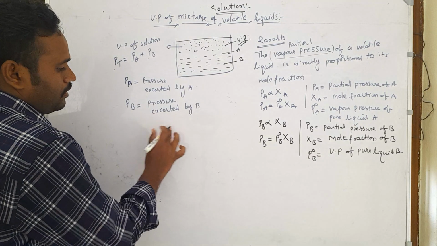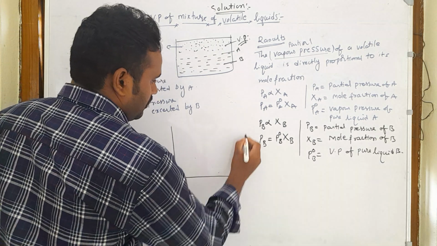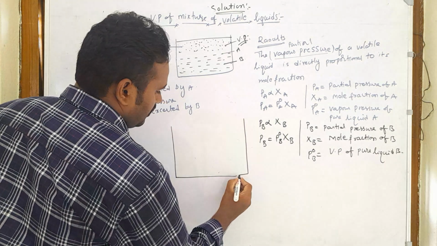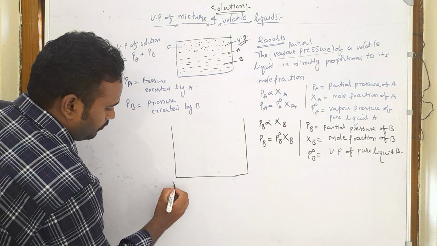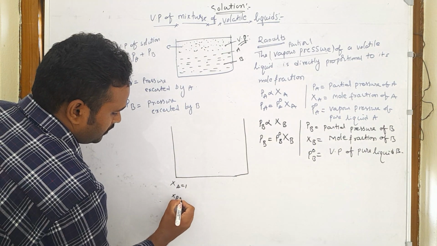Let us draw a graph. This is mole fraction of A equal to 1. Here mole fraction of B is equal to 0.